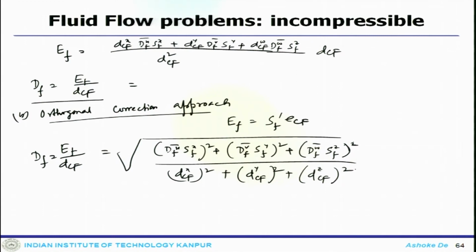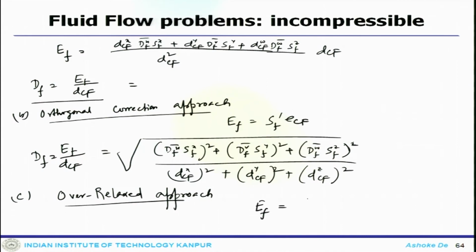And the third option could be the over-relaxed approach, where you get EF as SF dot S prime dCF dot dCF.